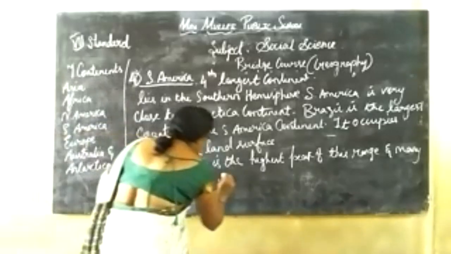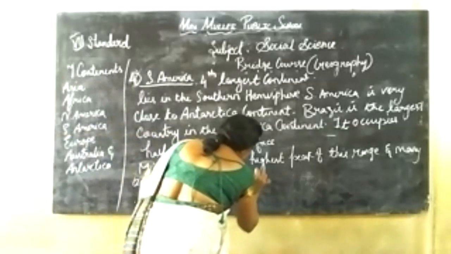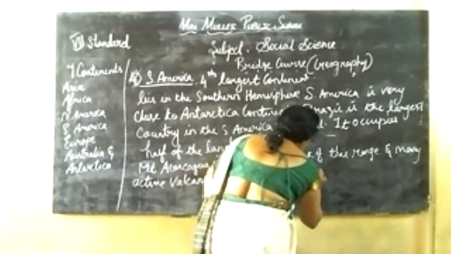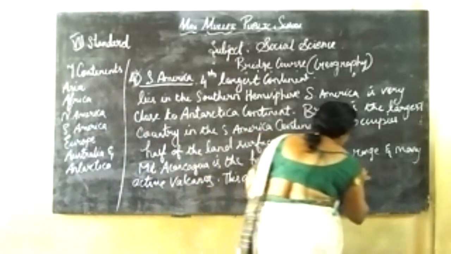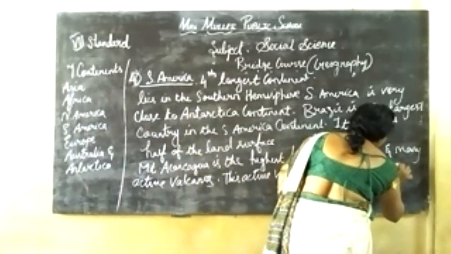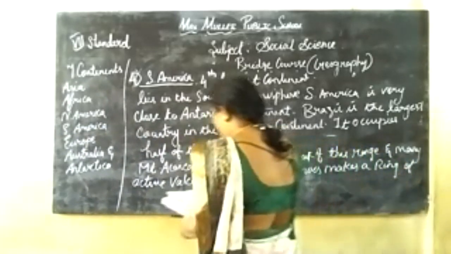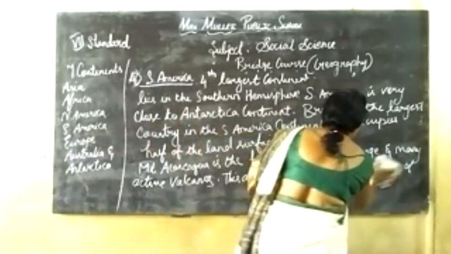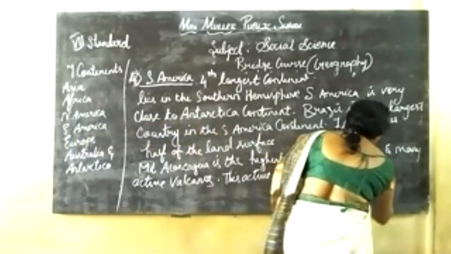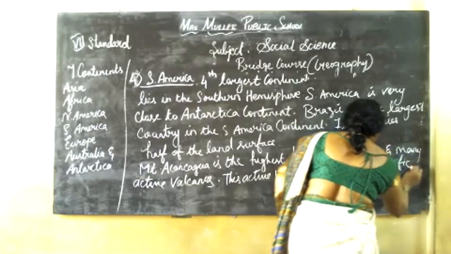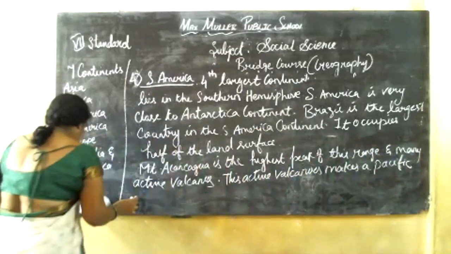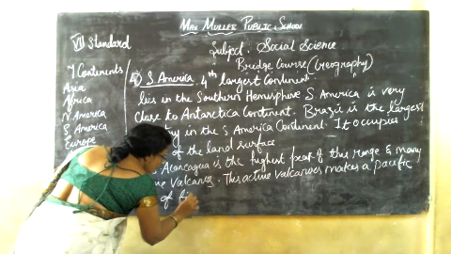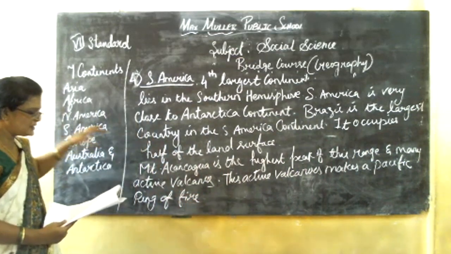These active volcanoes make the Pacific Ring of Fire. Please note it down, students.